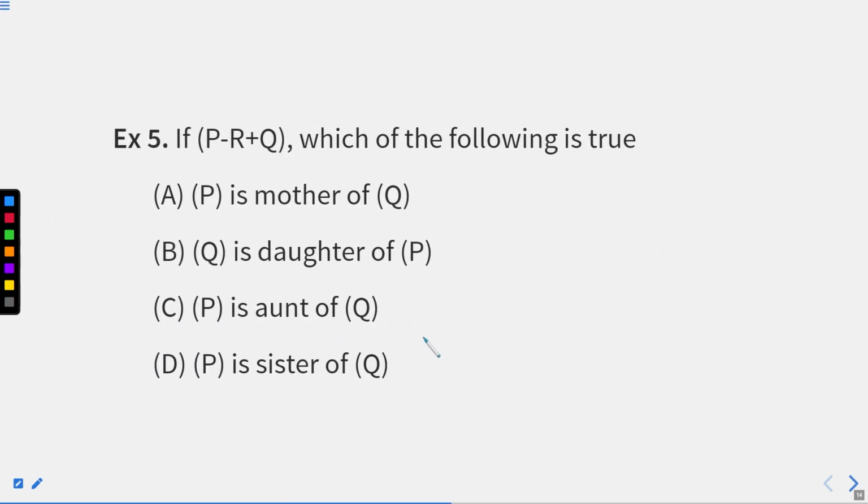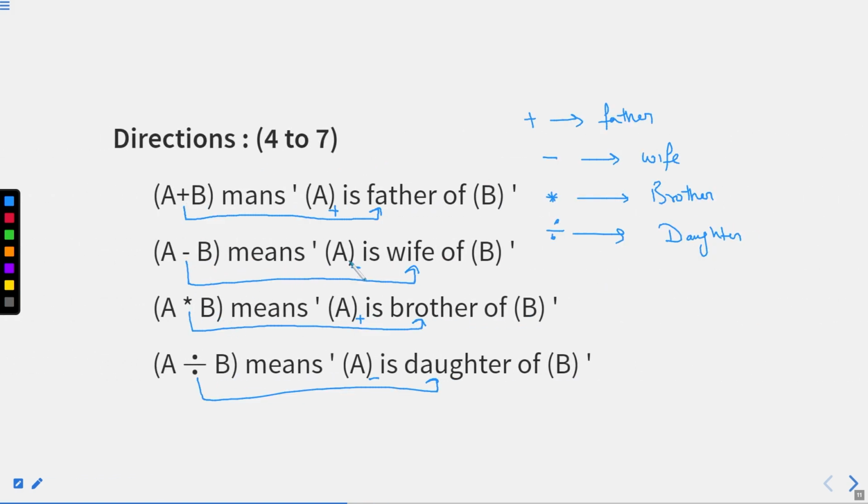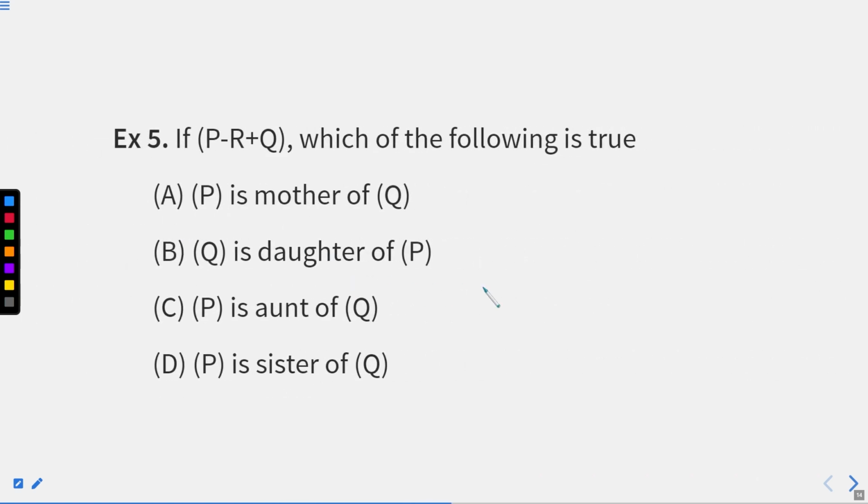Now we'll move to the second question using the same relation. What is given? P minus R plus Q. We know that for negative, we are using wife, and for plus, it is father, right? Now from the question, P is wife of R, right? For wife, same generation again, and P is wife, so P will be negative and eventually this will become positive, right? And R is father of Q. We are not aware of the gender of Q right now.